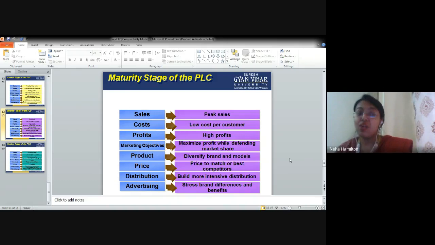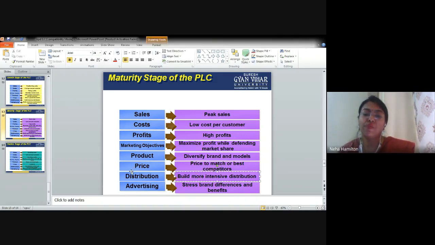As far as they offer the same features, right? You cannot offer a female soap and a male soap. That's what I'm talking about. So price should match your competitor, the best competitor. Distribution: build more intensive distribution. Now you want to reach every small village and rural area where you do not have outlets. You want to make your product available everywhere.